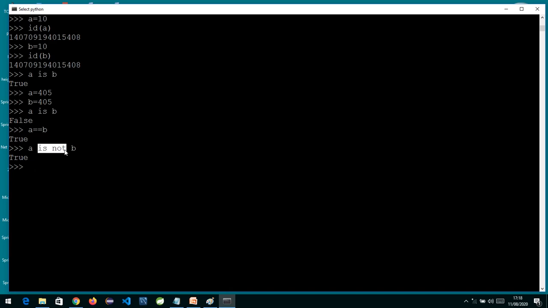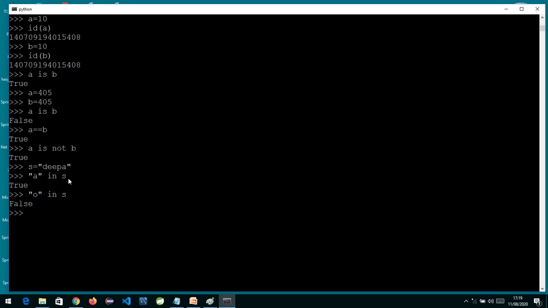Similarly, we also have the membership operator. So what is a membership operator? Suppose there is a string, and I write S is equal to Deepa. Now I want to check whether A is present in this string or not. So I write A in, and I can pass that variable S. If it is present, it will return true. If it's not present, suppose I write O, now O is not present in this string S, so it will return false.